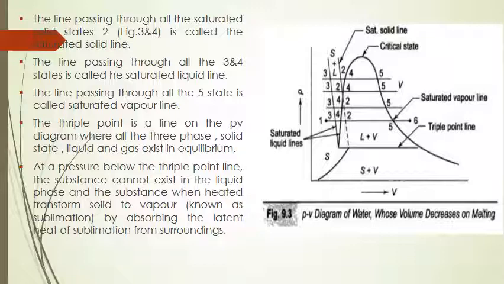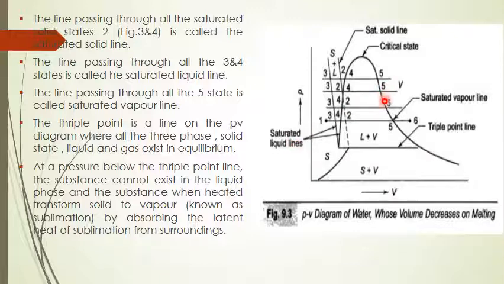We can observe here the line passing through all the saturated points 2 is called the saturated solid line. Similarly, the line passing through all the states 3 and 4 is called the saturated liquid line. We can observe here the saturated liquid lines. Similarly, the line passing through all the points 5 is called the saturated vapor line.